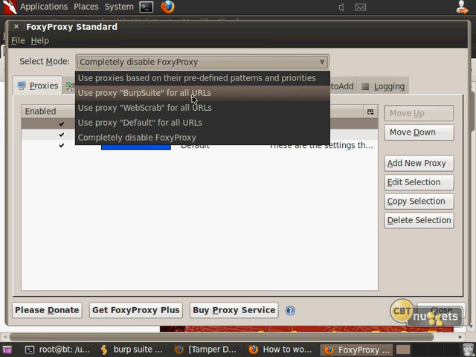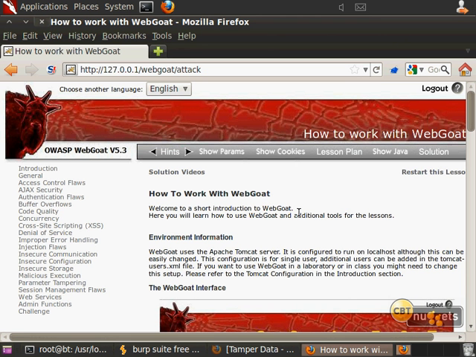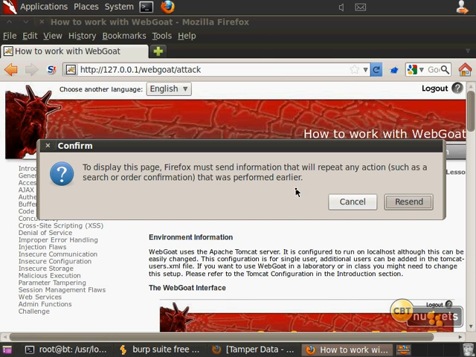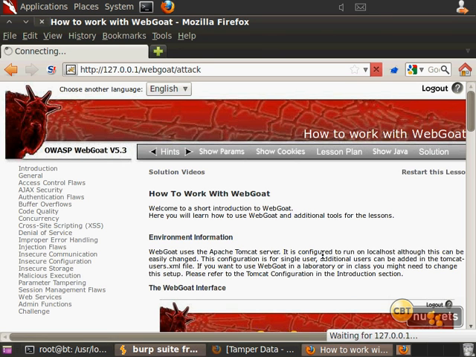So I'm just going to use the proxy for all the URLs on Burp Suite. Okay, so to show you how this works, let me just refresh this page, and when I do that, I'm going to go ahead and just send it, doesn't matter. But notice that down here in the bottom, it says waiting for 127.0.0.1. Why is that? Well, the reason is because it's actually being held up right now by Burp Suite.